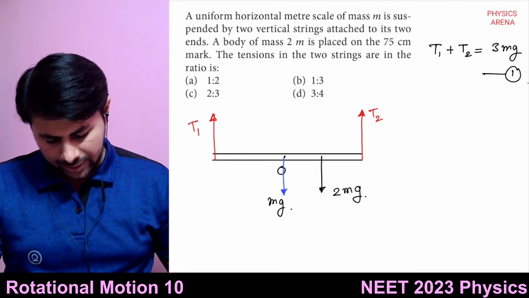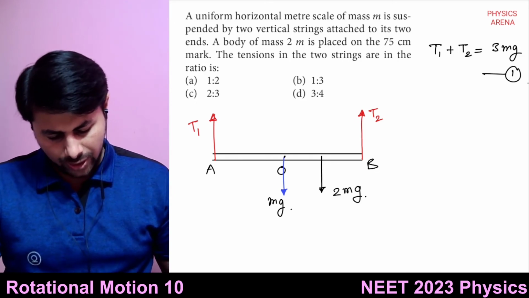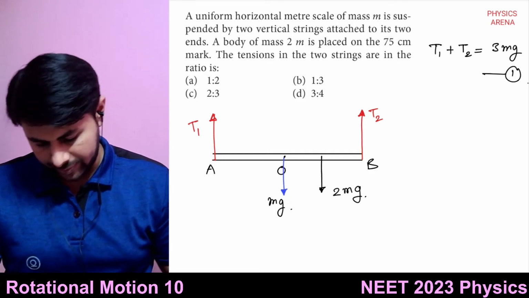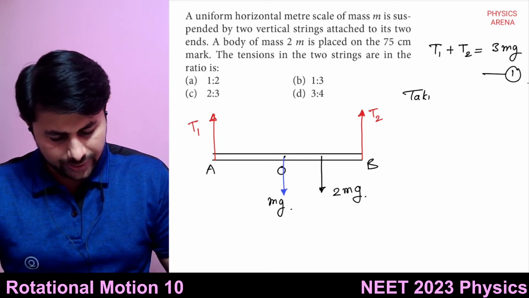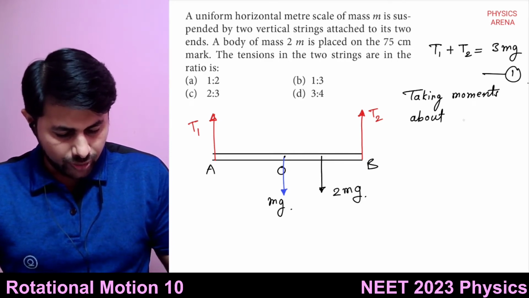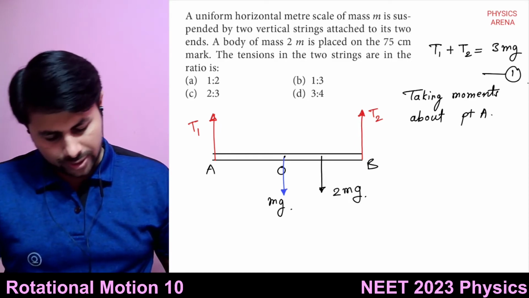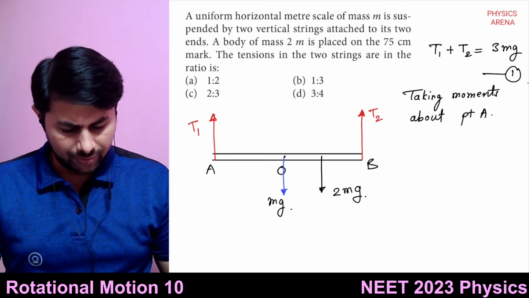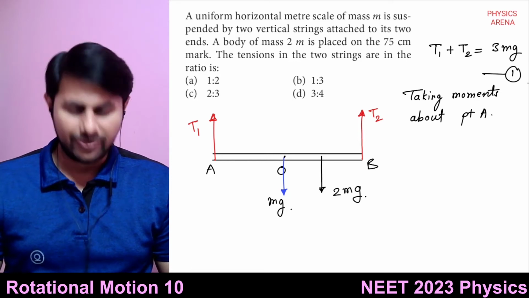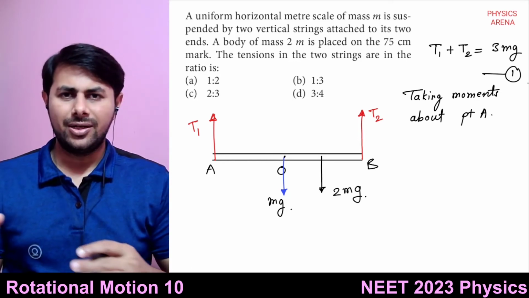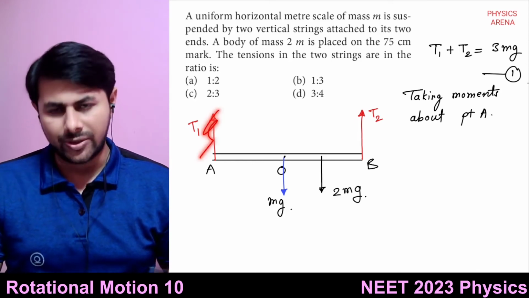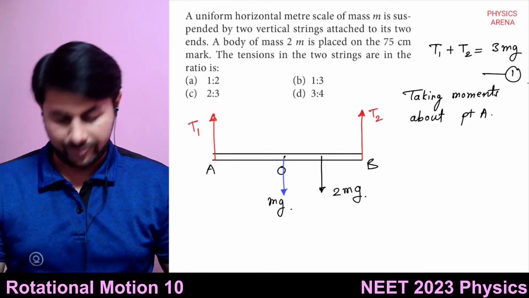Okay, and then let's call this point A, this point B. So now let's take moments about point A. Okay, taking moments about point A. Why am I choosing point A? Because I don't want two simultaneous equations in terms of T1 and T2. So I'm getting rid of T1 if I take moments about point A.